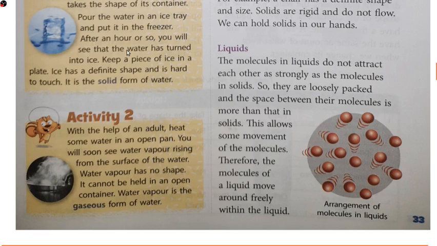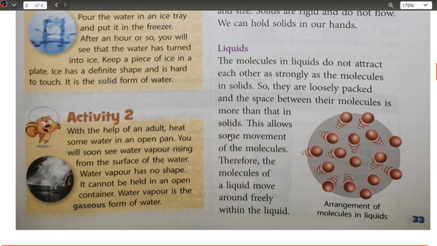Because of these two properties, the liquid molecules are able to move from one place to another by short distances, but within the boundary of that liquid only. If you suppose this circle represents the boundary of these molecules, the molecules cannot go beyond this boundary, because the volume is fixed.